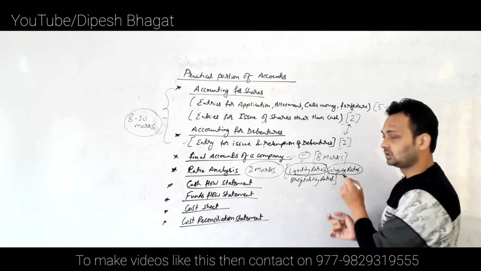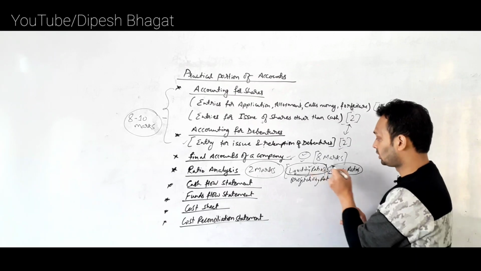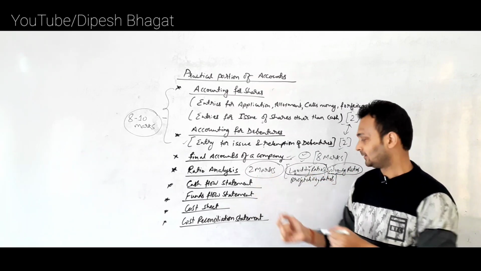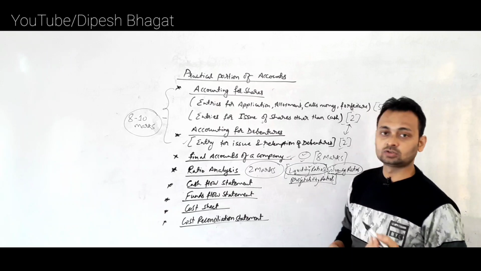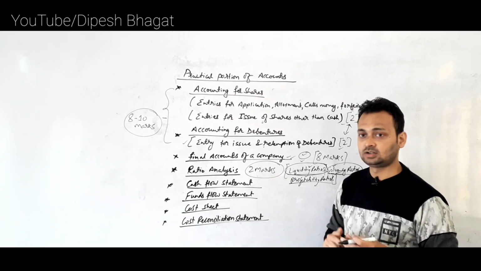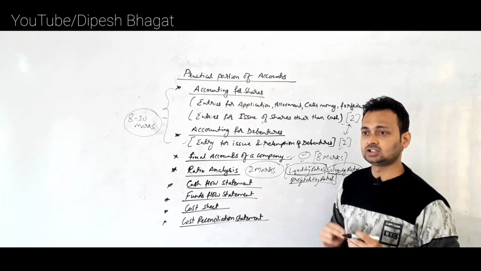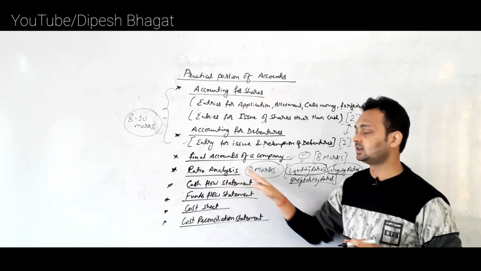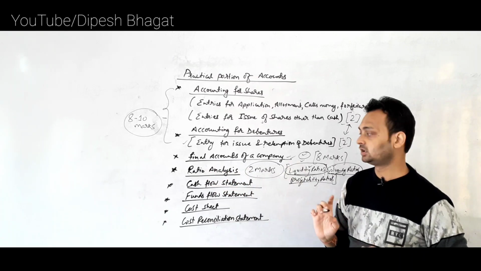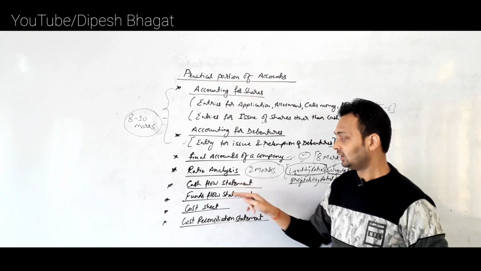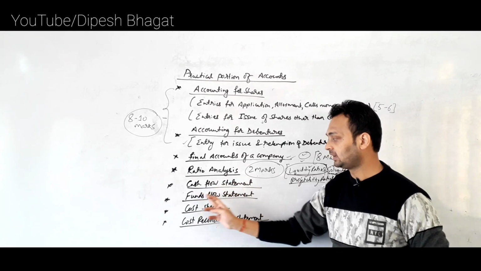So from these 2 topics it is very much probable that the question for 2 marks will come. Similarly profitability ratios are also important, such as net profit margin and return on assets. So only 2 questions can be asked for the ratio analysis portion. So from this chapter we are having only about a 2 marks question. Clear? Now the next chapter is cash flow statement. See, there is the cash flow statement and the funds flow statement.